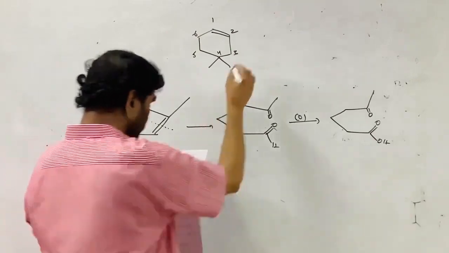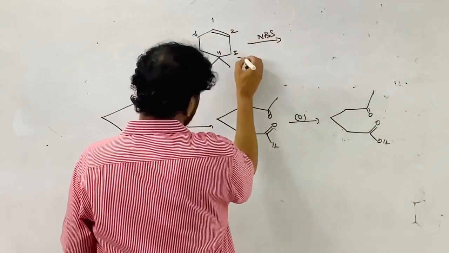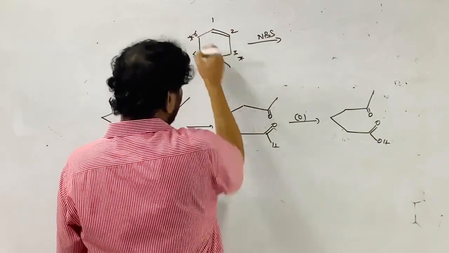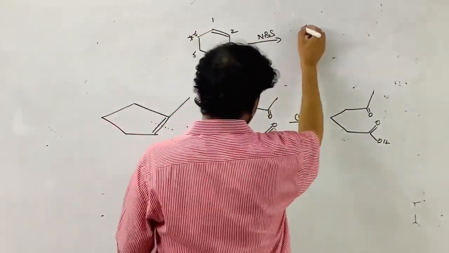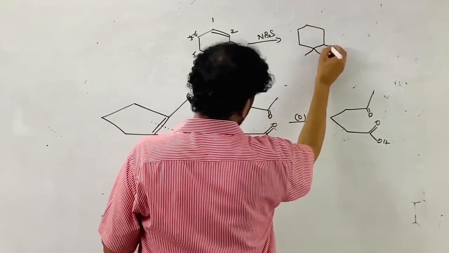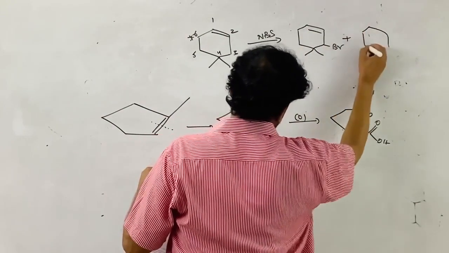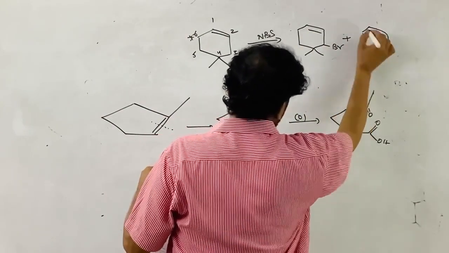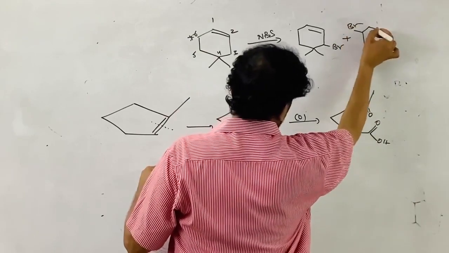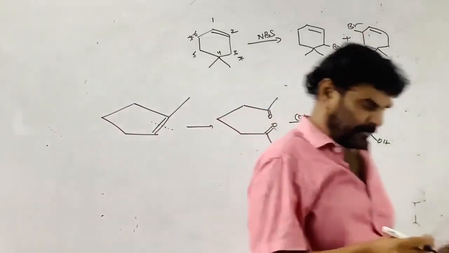And this is subjected to NBS, allylic substitution. This is allylic, 3 is allylic and 6 is allylic. You see, 2 products are possible, with bromine. Both are allylic positions. 2 products are possible.